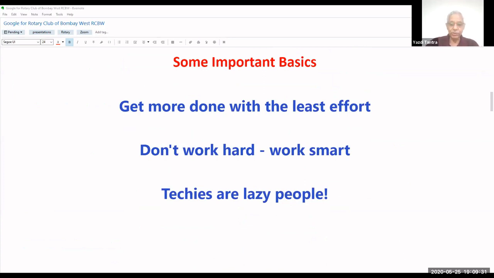So what you can do with one click, you don't want to do with two clicks. What you can do with talking, you don't want to do with typing. So we are very, very lazy, and you will see that all through the session. So let us go to the first thing as far as Google is concerned. Let us go to our Google screen again.